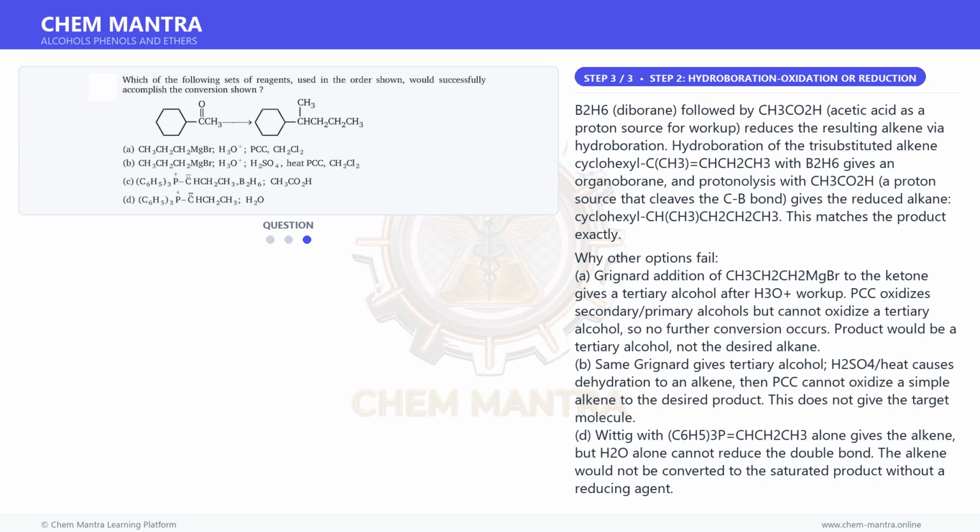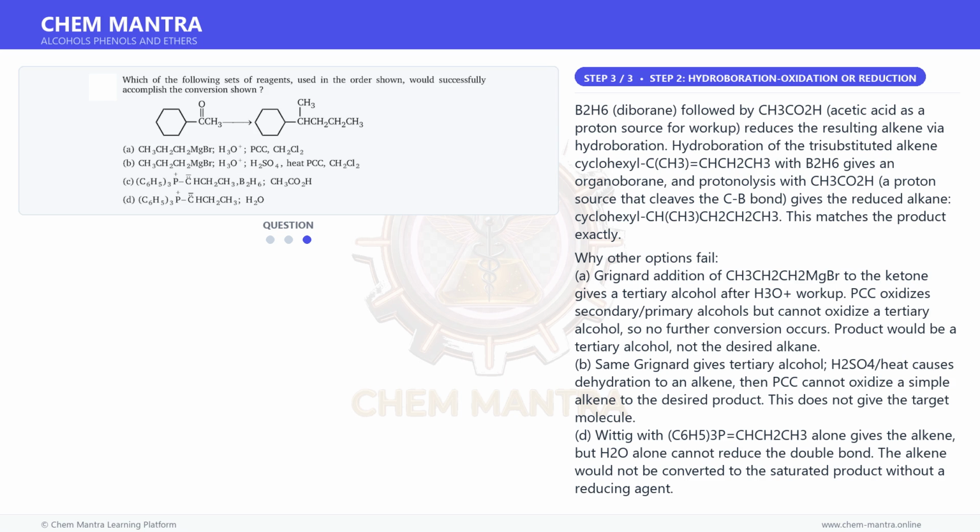B. The same Grignard gives a tertiary alcohol, H2SO4 with heat causes dehydration to an alkene, then PCC cannot oxidize a simple alkene to the desired product. This does not give the target molecule. D. Wittig with (C6H5)3P=CH-CH2CH3 alone gives the alkene, but H2O alone cannot reduce the double bond. The alkene would not be converted to the saturated product without a reducing agent.